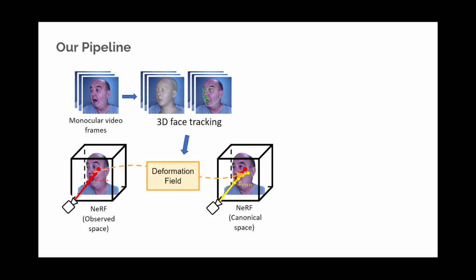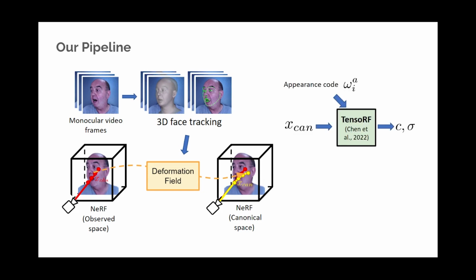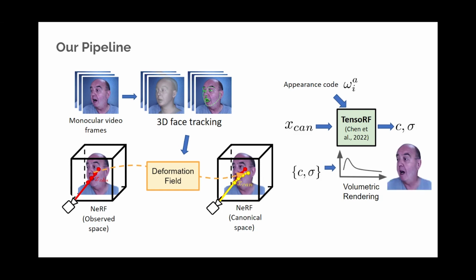In addition to the deformation fields, we represent canonical space as a voxel grid with TensorRF, which provides acceleration and further detail representation. We query local deformation fields and deform points from observed space to canonical space and query voxel grid to obtain radiance and density, which we accumulate using volumetric rendering to get the final pixel value. We train the model by comparing it with the ground truth pixel value.